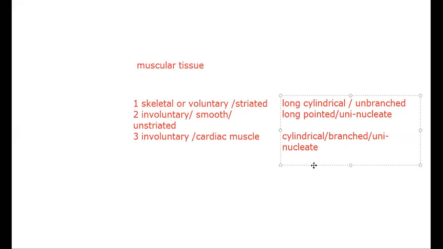Uninucleate. Yes. Good. So we have done three types: skeletal or voluntary or striated. Second one we have done involuntary, smooth or unstriated. And third one we have done involuntary or cardiac muscle. So I am unmuting you all. Anybody wants to ask anything?